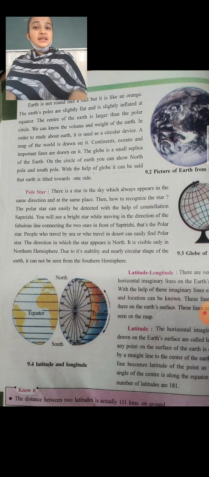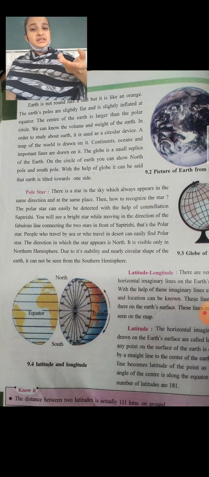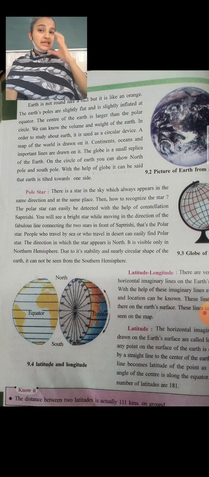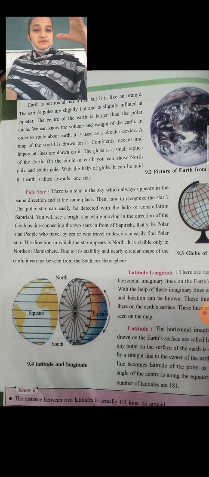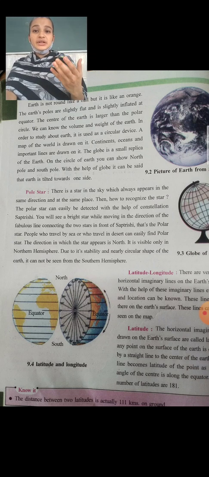So we have seen it will be only there at the same place and in the same direction. So in the north direction this pole star is there. It can be seen through the northern hemisphere only. Because of stability, it means they are stable, they cannot move here and there. So we cannot see the same star from the southern hemisphere. This pole star and all these things I will show in the picture also. So here you will get the idea more clearly.